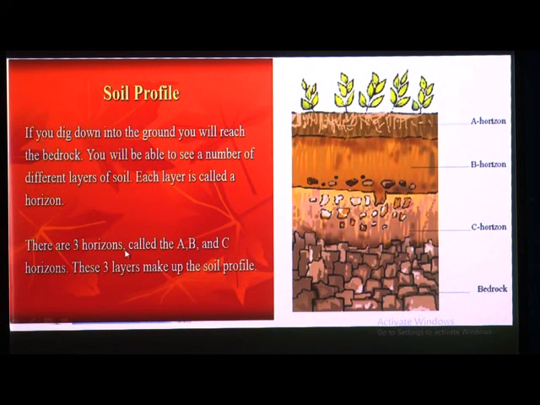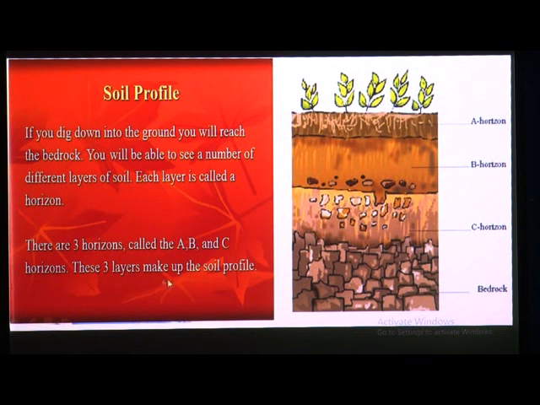There are three horizons present in the soil structure, or soil profile. They are called horizon A, horizon B, then horizon C, and at the bottom there is one more layer known as bedrock.